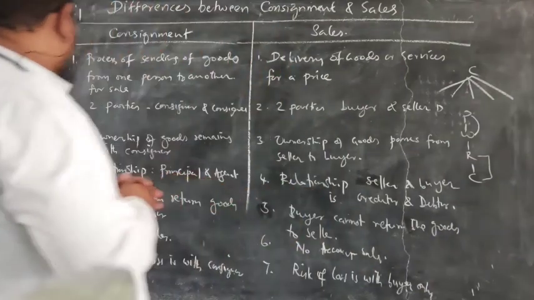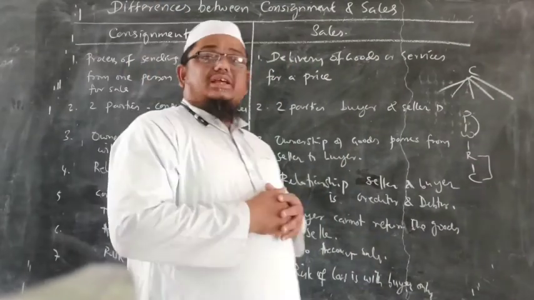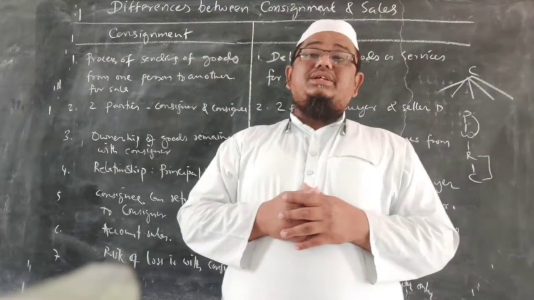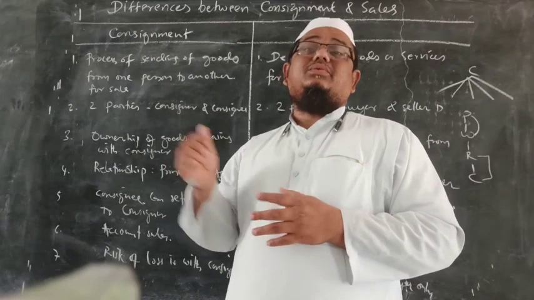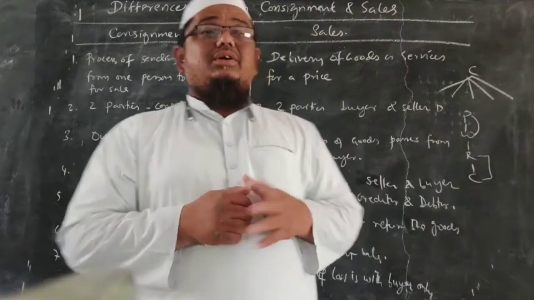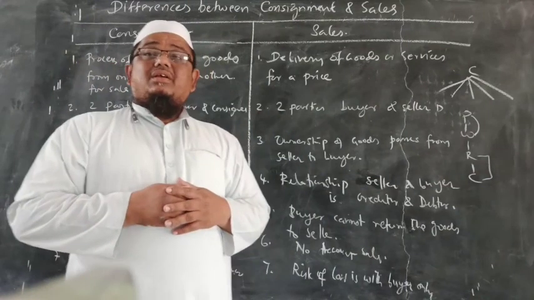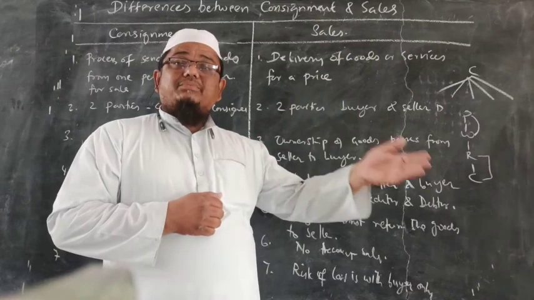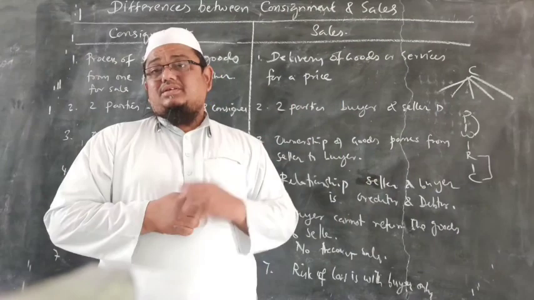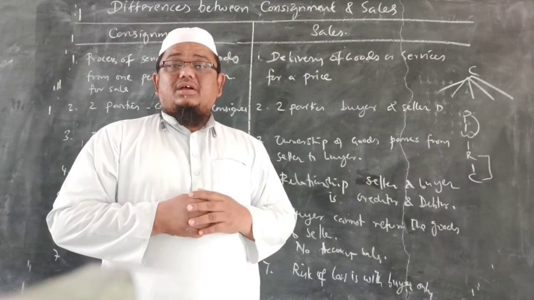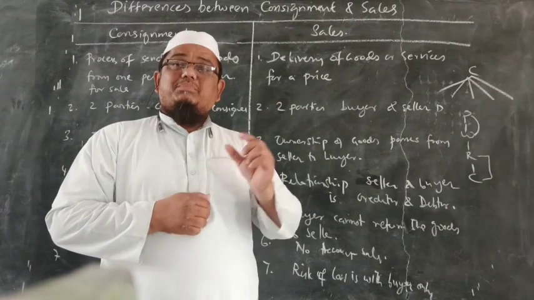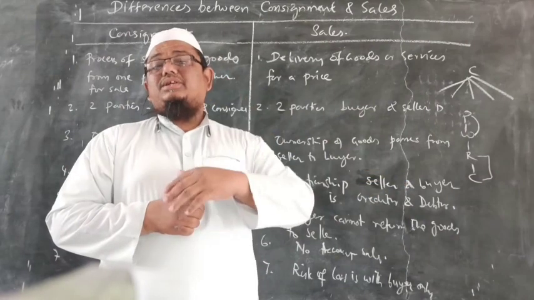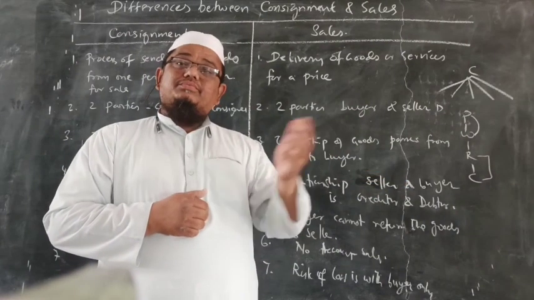The next thing: in consignment, goods are transferred from consignor to the consignee, but the ownership of the goods remains with the consignor only. Unlike sales. In sales, when a buyer purchases goods from the seller, the ownership passes from the seller to the buyer. If you have purchased any article by paying a price, immediately after payment of that money, the ownership will be transferred to you.